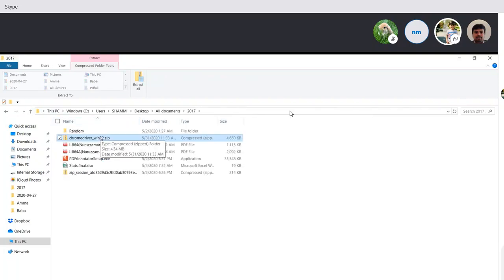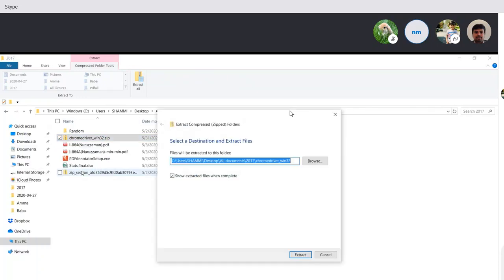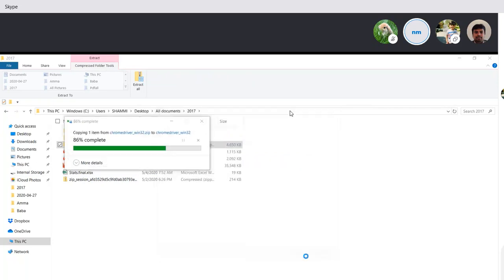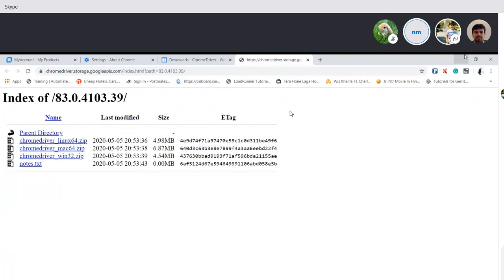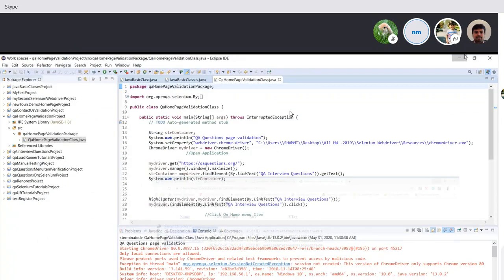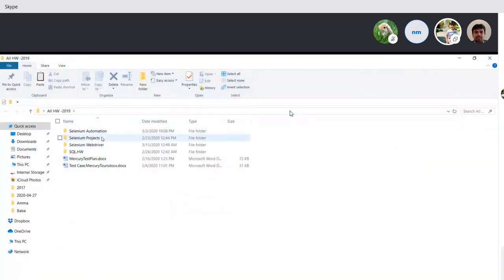Okay, unzip it. First of all, right click, unzip it. Okay, and then go inside there. You can cut it. And go to your Selenium folder. Here, create a folder.